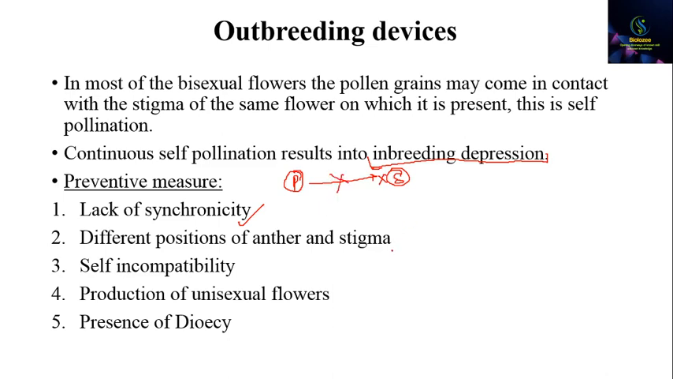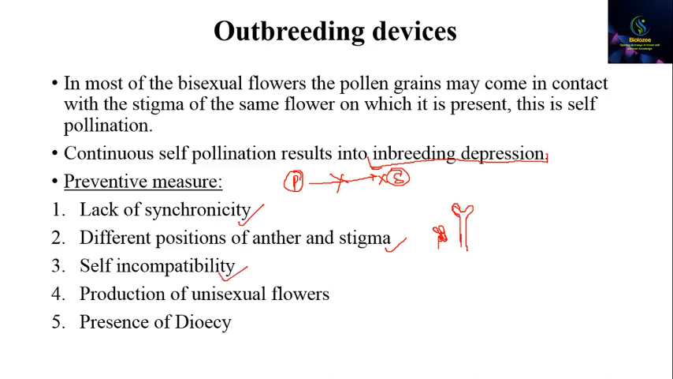Then there is a different position of the anthers and stigma. Sometimes the stigma is present in an upper location and the anthers are present in a lower location. So the anthers cannot shed their pollen grains on the stigma. So the stigma will always be cross pollinated.